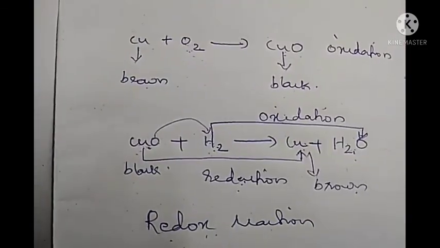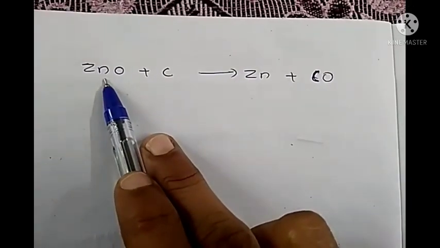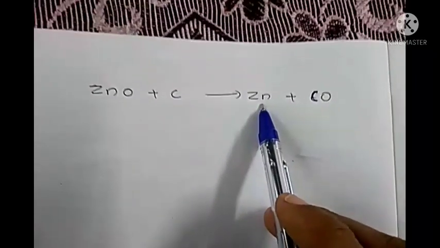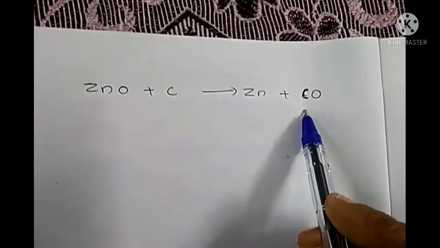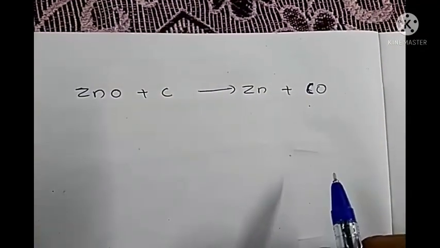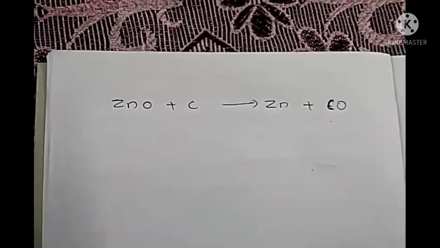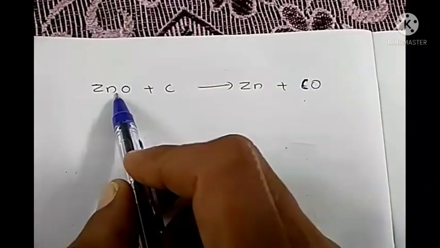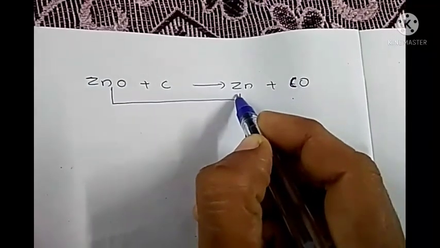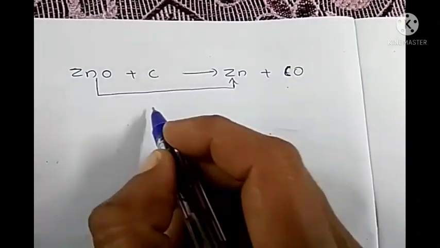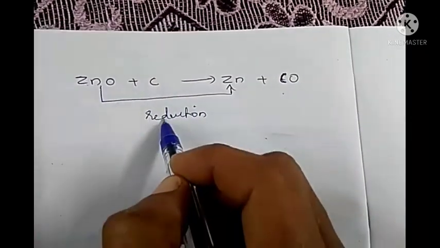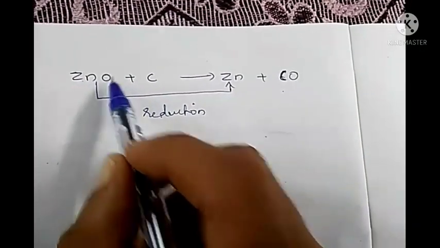Okay. Now consider the reaction between zinc oxide and carbon. When we are treating zinc oxide with carbon, we are getting zinc plus carbon monoxide. So can you tell which substance is undergoing oxidation and which substance is undergoing reduction? Here zinc oxide is losing oxygen and changing into zinc. So this change in which the losing of oxygen occurs can be called as reduction. So we can tell that zinc oxide is undergoing reduction because it is losing oxygen.